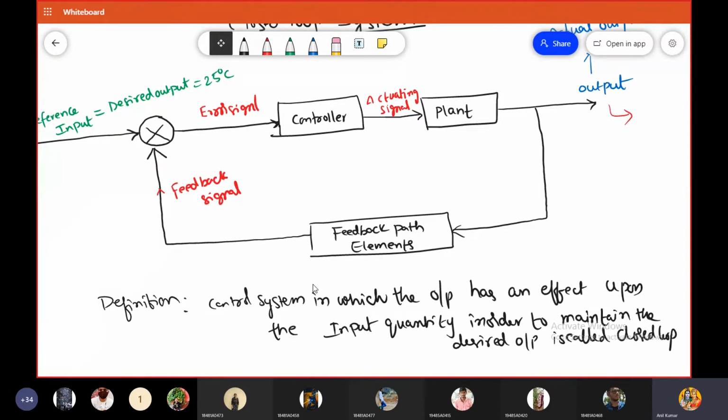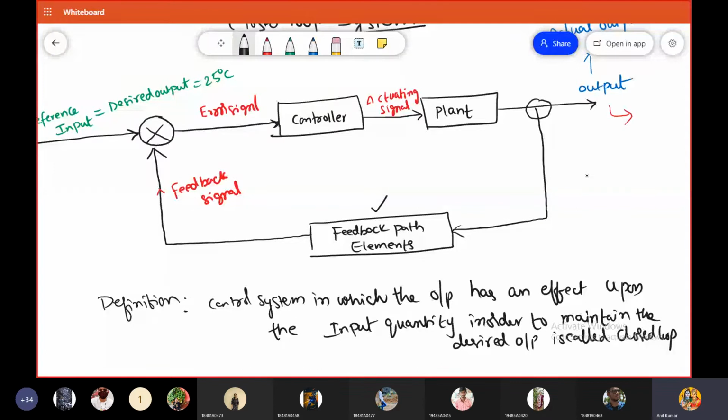Is it okay? So all of you know that this is the output quantity, and a portion of the output quantity is sampled with the help of the feedback elements. Not the entire output, only some portion of the output is collected.